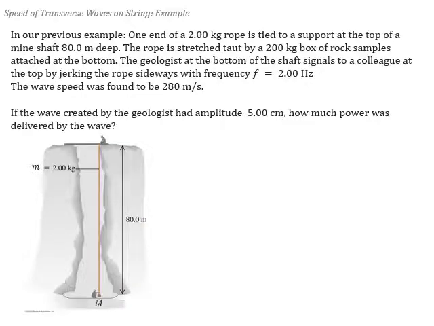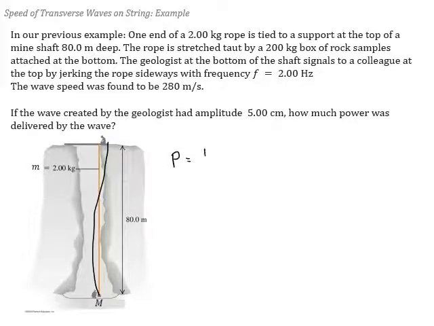So for our example of power, let's go back to our geologist example. So we had a 2-kilogram rope that was 80 meters long. It was stretched taut by a 200-kilogram box of rock samples attached at the bottom. The geologist made a wave on the rope. We were given that the frequency of that wave was 2 hertz. What we did in our previous example was we found that the wave speed was 280 meters per second. Now I'm going to say if the wave created by the geologist had an amplitude of 5 centimeters, so pretty small amplitude, how much power was delivered by that wave?